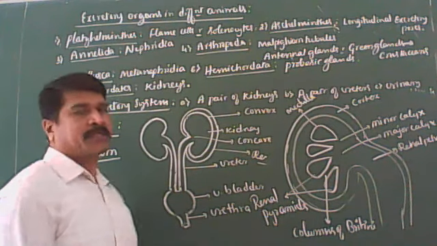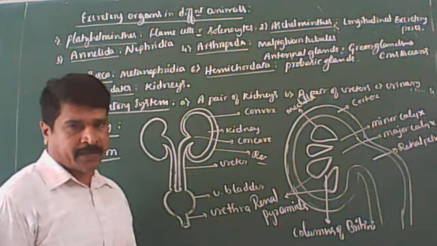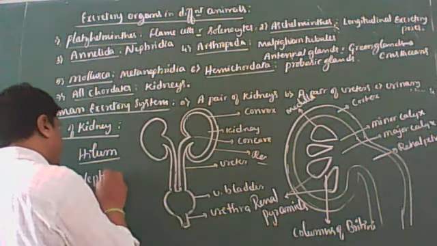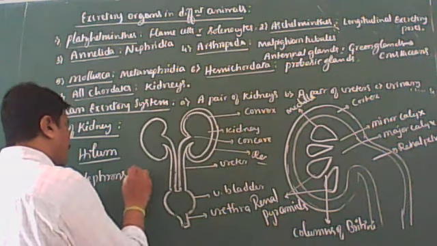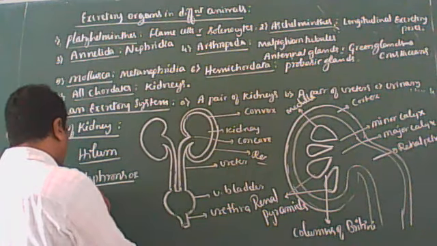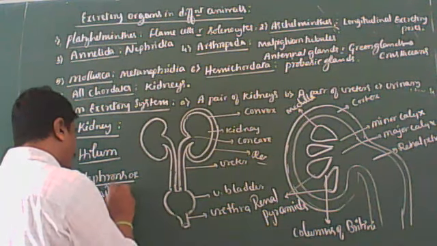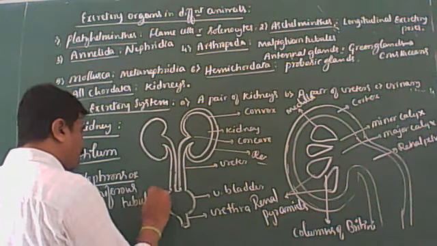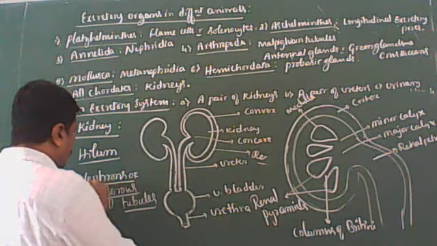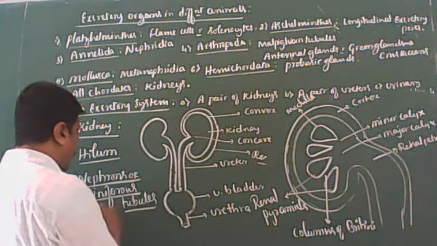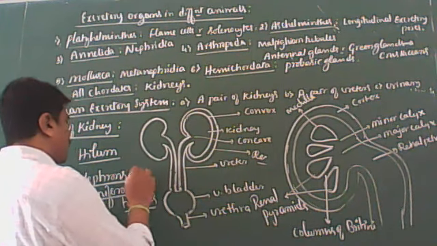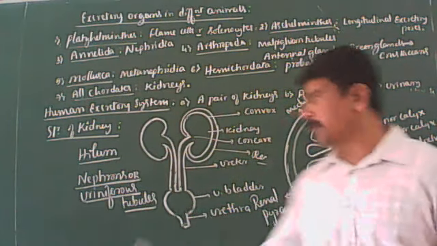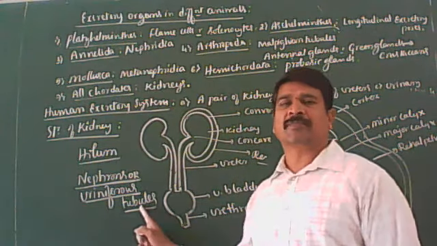Both the cortex and medulla of the kidney contain about 1 million structural and functional units of the mammalian kidney, called nephrons, also called uriniferous tubules. That you should remember here. Clear?